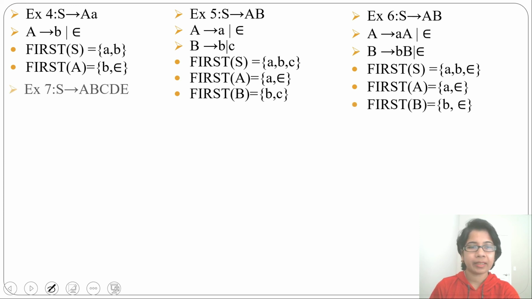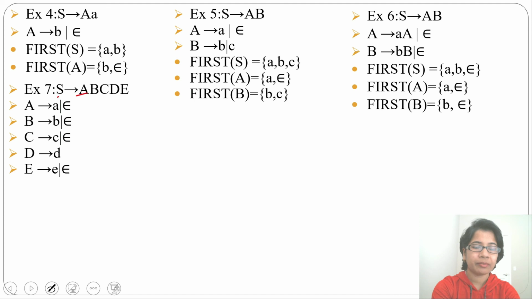Let's see the next example. From S you can derive A, B, C, D, E. From A you can derive A or epsilon. From B you can derive B or epsilon. From C you can derive C or epsilon. From D you can derive D. From E you can derive E or epsilon. First of S will be first of A. What is first of A? A and epsilon. So first of S will be A.